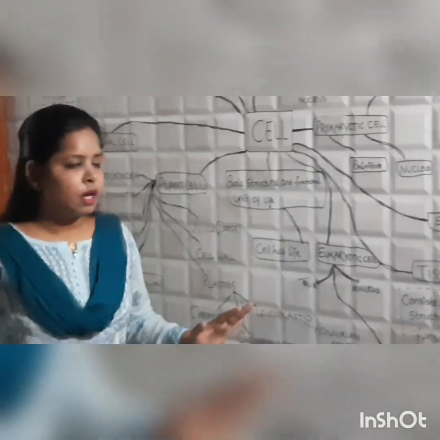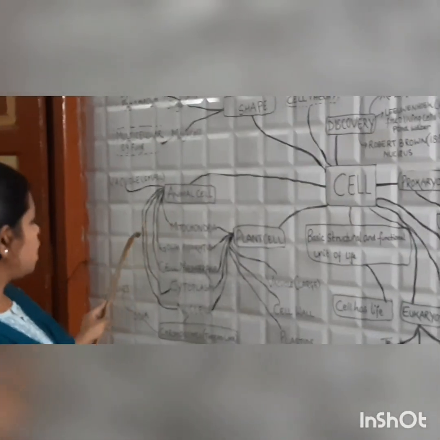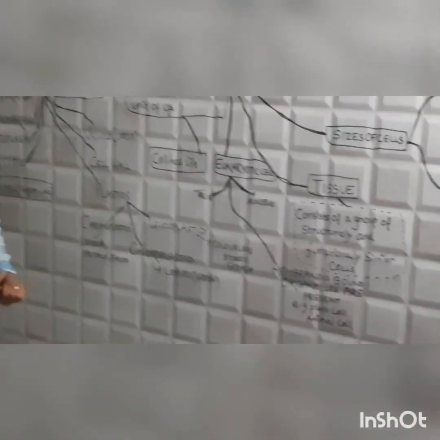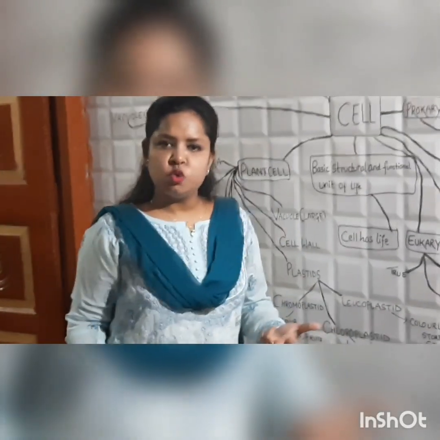All the membrane bound organelles, we have given some examples: mitochondria, Golgi apparatus, cell membrane, cytoplasm, nucleus. These all are present in the eukaryotic cell. Clear? So what are the differences between prokaryotic and eukaryotic cell?